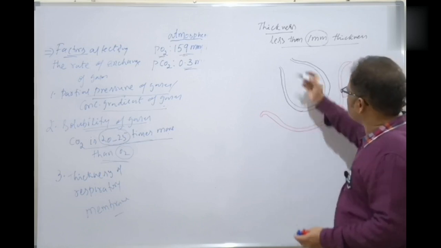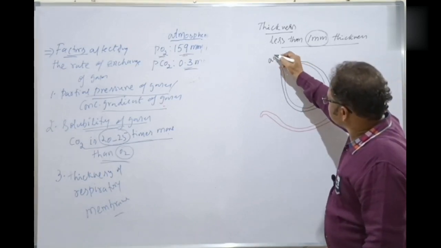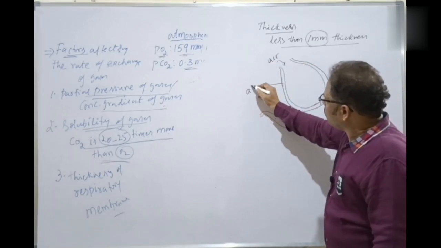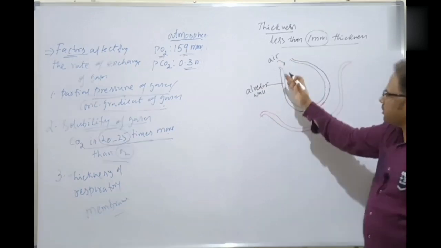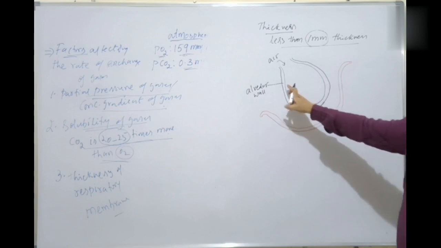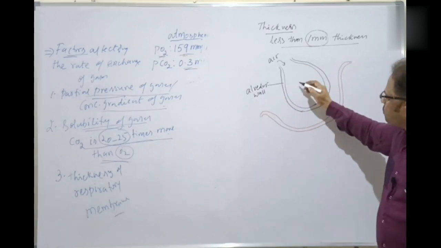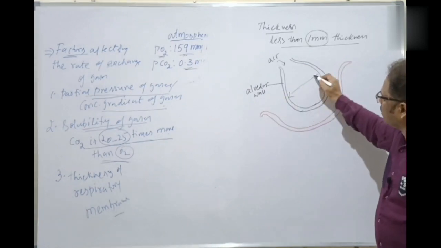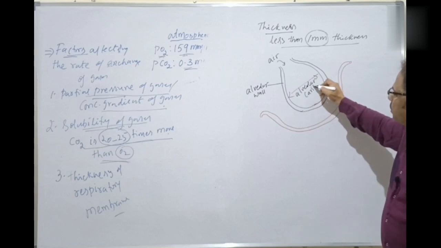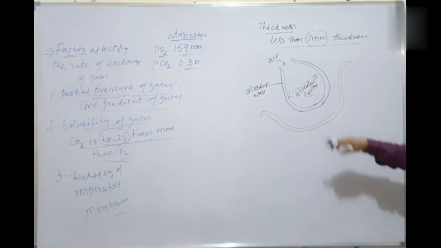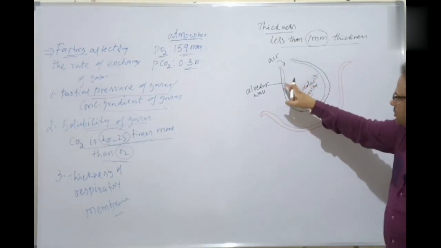So here the air is moving in this direction. This is the alveolar wall, because we are discussing a single alveolus. And this is the actual cavity, called the alveolar cavity, the actual lumen. Air is moving in this direction, and this is the alveolar wall.